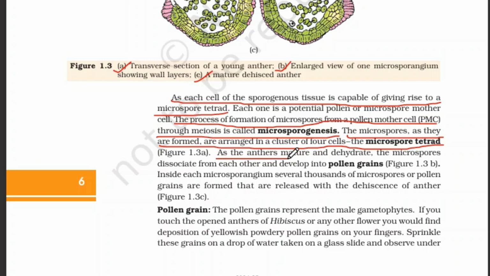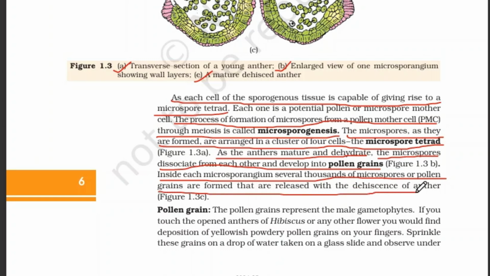As the anther matures and dehydrates, the microspores dissociate from each other and develop into pollen grains. Inside each microsporangium, several thousand microspores or pollen grains are formed that are released with the dehiscence of the anther.